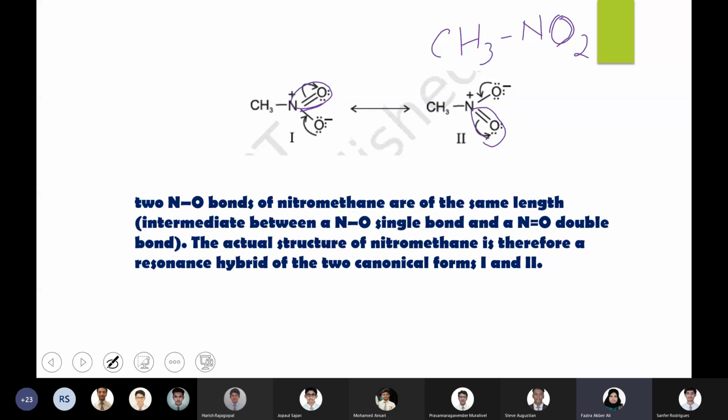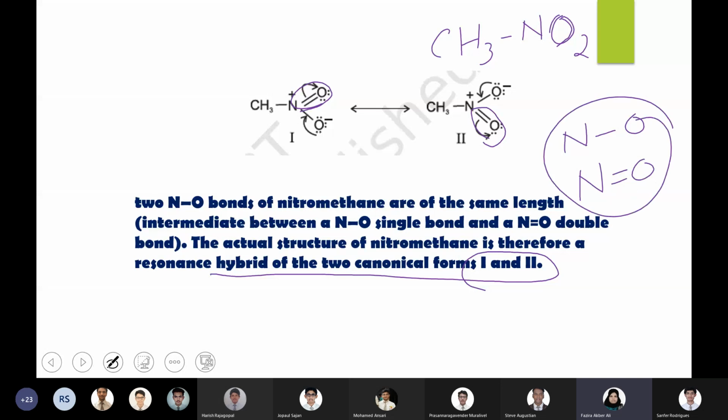So the actual structure of nitromethane will be a hybrid of these two canonical forms, 1 and 2. Because it is an NO bond, in a moment it is a single bond, next moment that single bond becomes a double bond. So in reality, the NO bond will be not a single, not a double bond, it will be somewhere in between because it is shifting all the time.